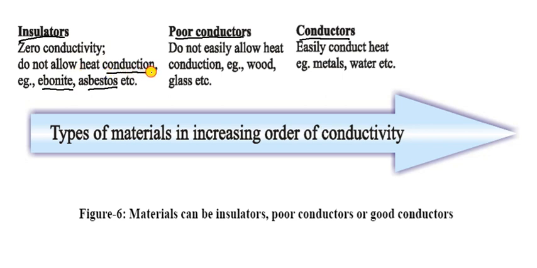Always remember, this is the discussion on conduction. Poor conductors do not easily allow heat conduction, like wood and glass. And conductors easily conduct heat, like metals and water. So that is conduction. Now come to the next one.